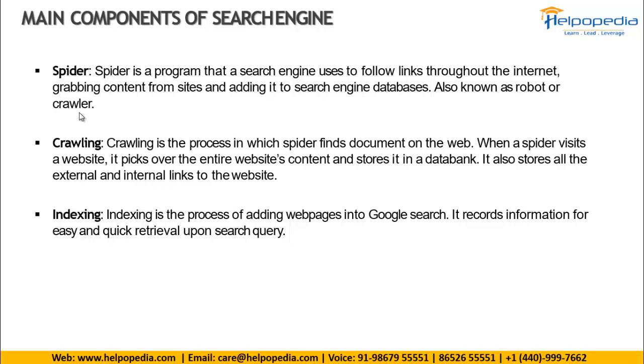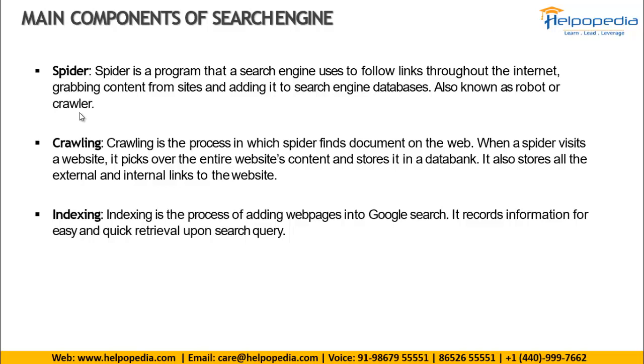Crawling is the process in which a spider finds the documents on the web. When a spider visits a website, it picks over the entire website's content and stores it in the databank. So crawling is the process of going through the websites, all the pages, collecting the content and storing it into a database. The spider is the one who goes and collects the data. It's not basically a person, of course, it's software, and crawling is the process of collecting the documents.